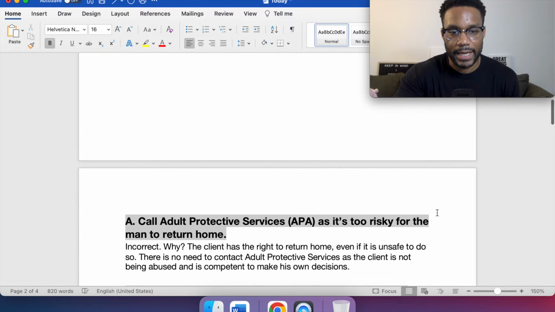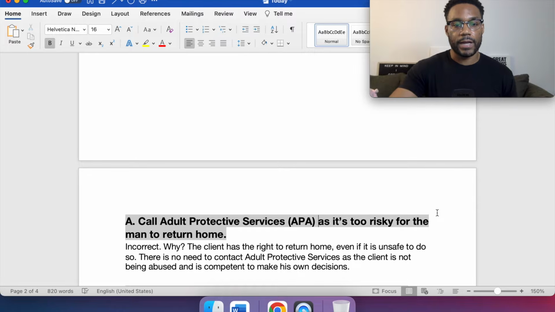If you picked A, that is incorrect. A is call Adult Protective Services or APS as it's too risky for the man to return home. It's incorrect. Why? The client has the right to return home, even if it is unsafe to do so. There is no need to contact Adult Protective Services as the client is not being abused and is competent to make his own decisions. So remember the purpose of these services, right?